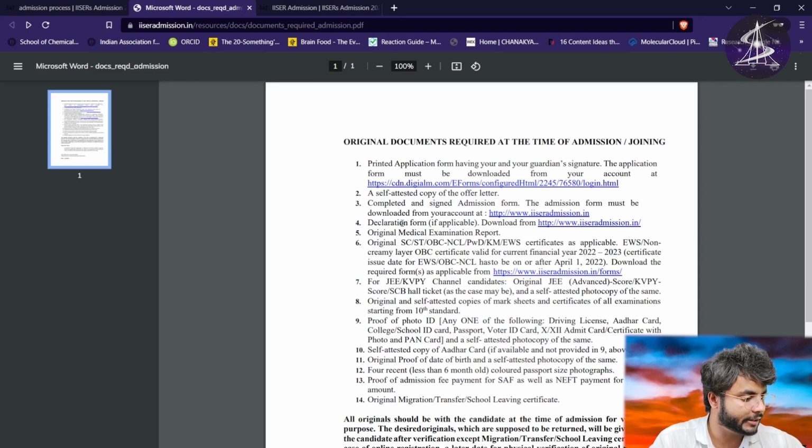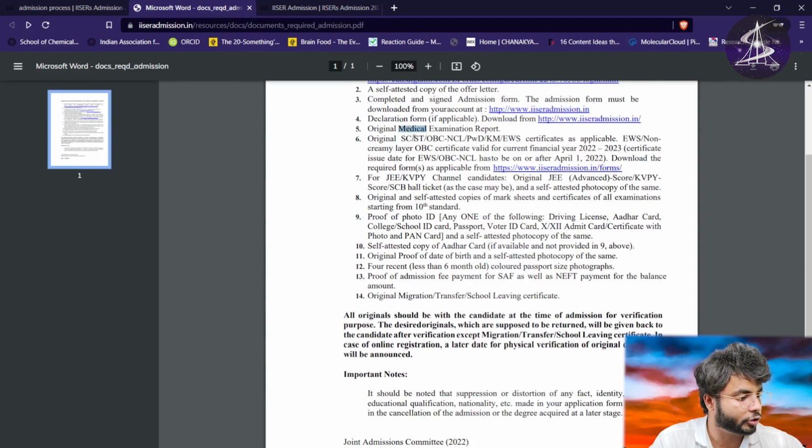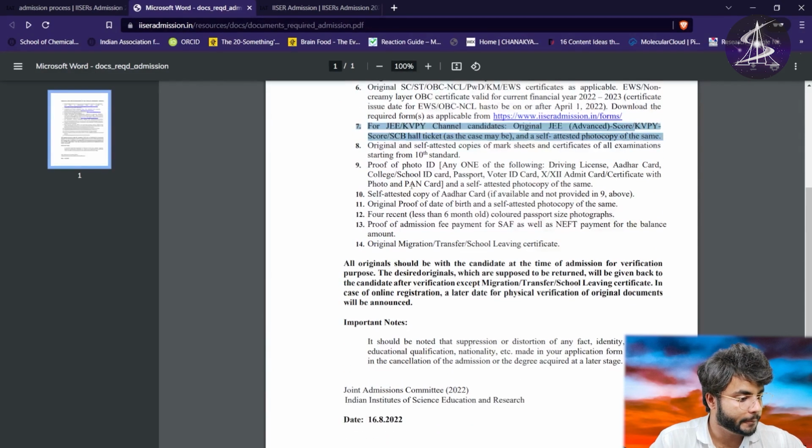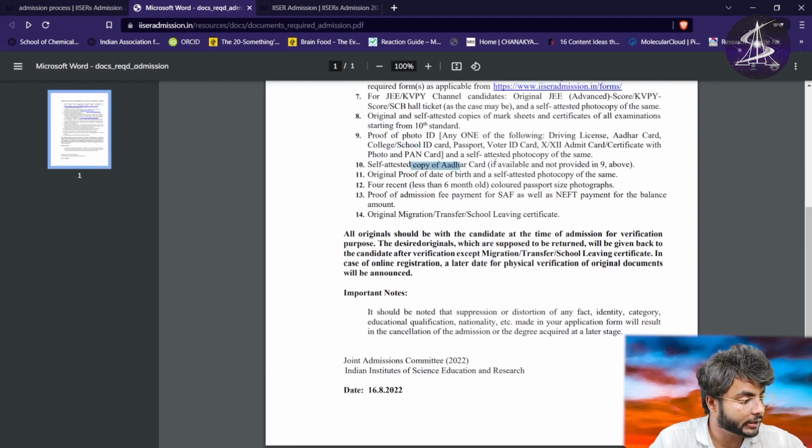Then similarly there are a lot of things: medical certificate, your caste certificates, then your original marksheets और score cards of SCB channel, then original and self-attested copies of the marksheet of class 10th, then proof of ID card, Aadhaar card, college ID, school ID, like that. Then Aadhaar card, then original proof of date of birth. Similarly, these documents are needed.